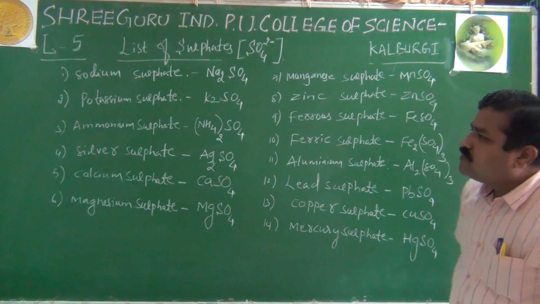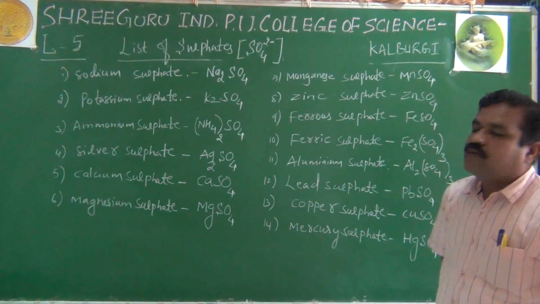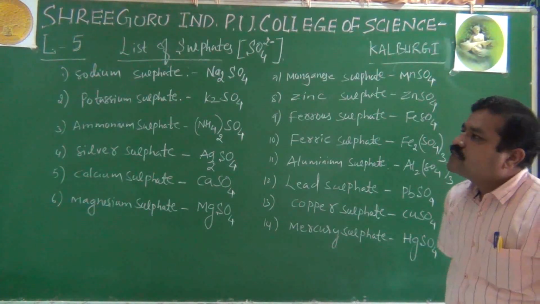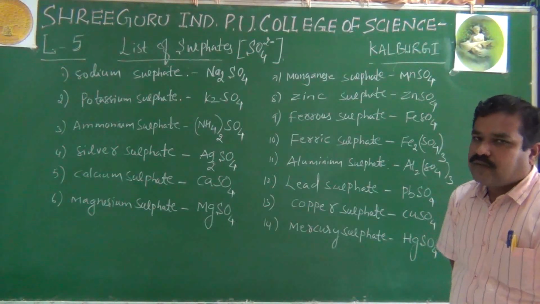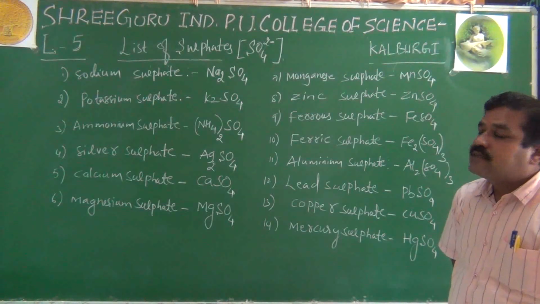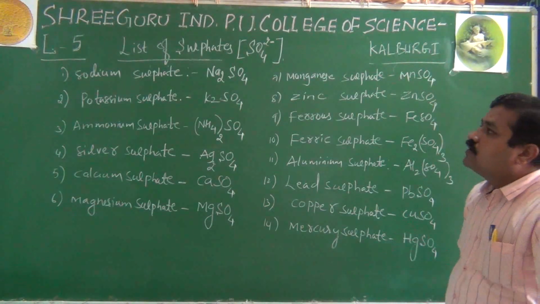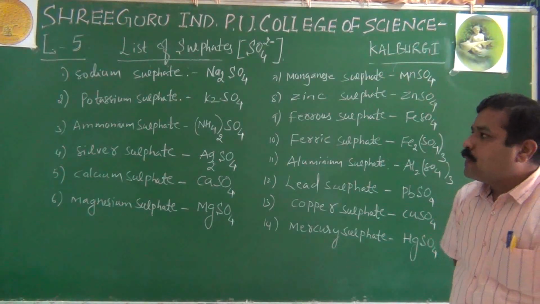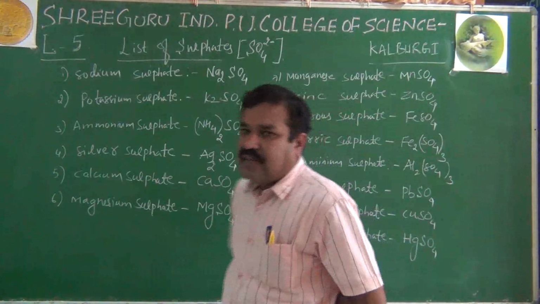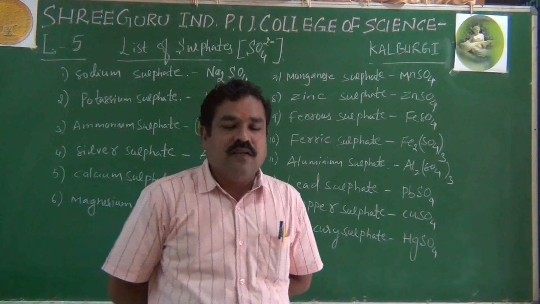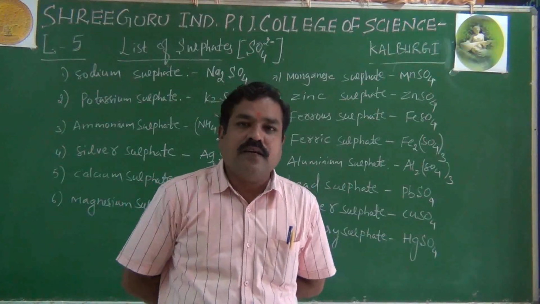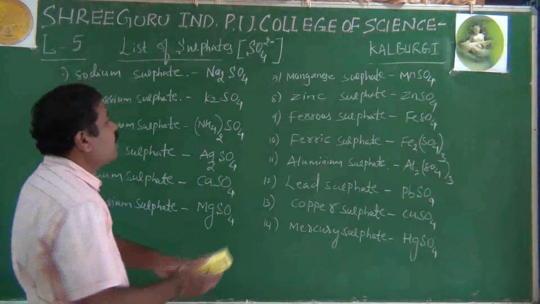As I told you already, the first part is the cation and exactly opposite what we are writing is the anion. Now we have completed the list of first hydroxides, then chlorides, bromides, iodides, and today nitrates and sulfates. Now we'll try to complete another two lists lastly, that is list of carbonates as well as list of bicarbonates. Let us see.